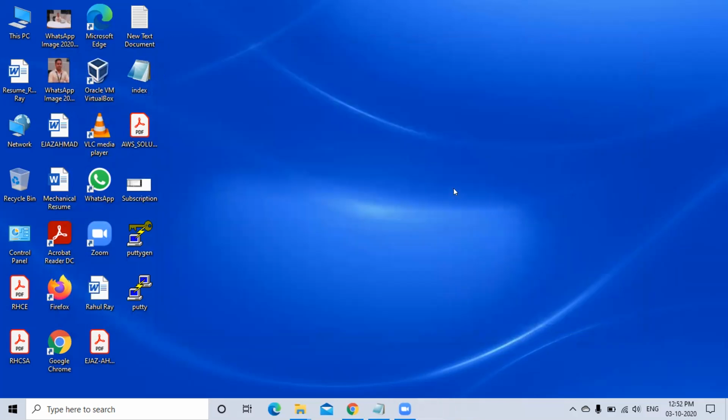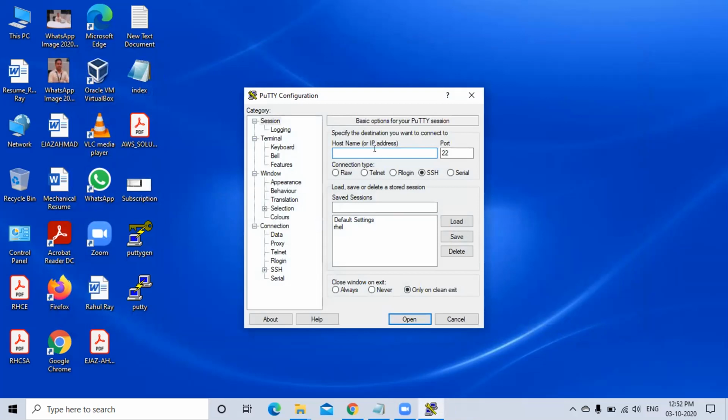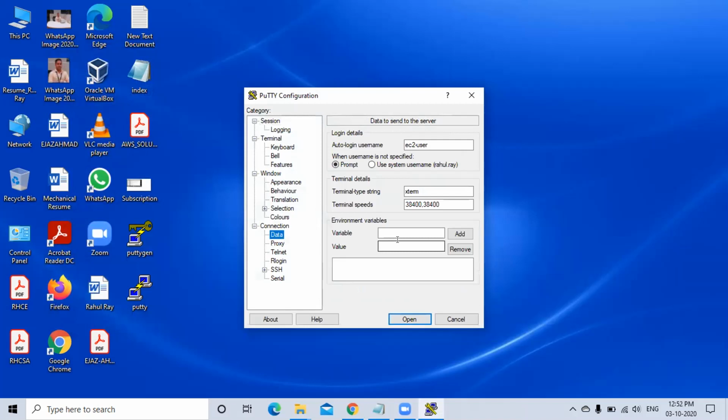Okay. Double click PuTTY. Click on IP data. First you load it. First thing you have to do is load. Select, then load. Now go to default. Okay, easy to use. Now you just show me other options.